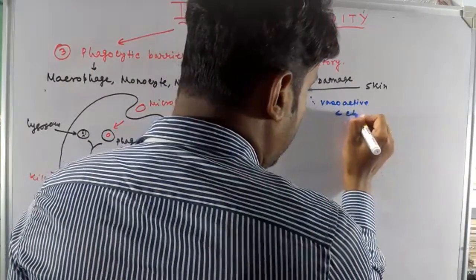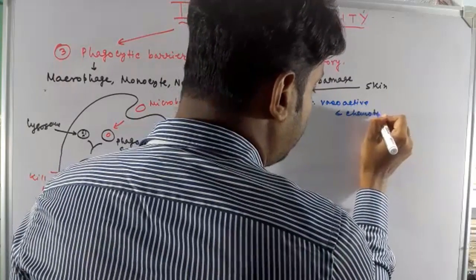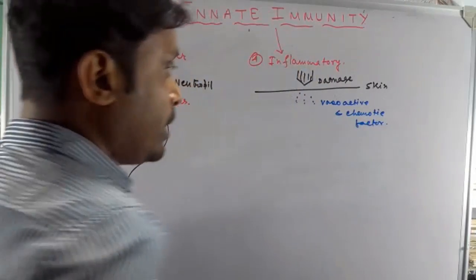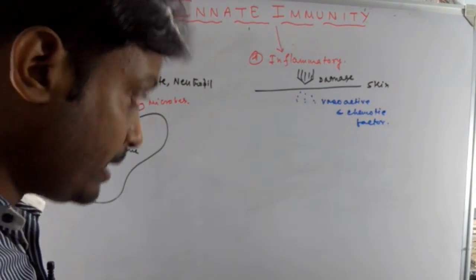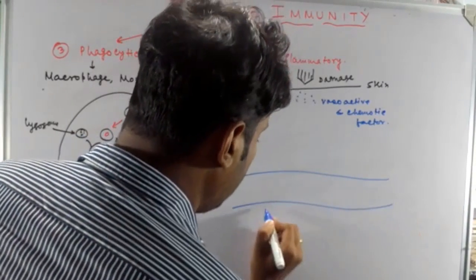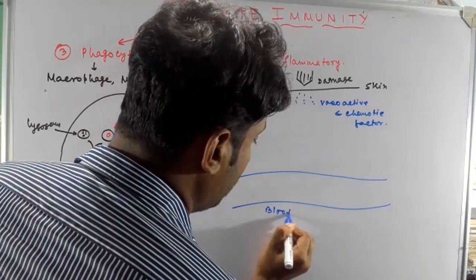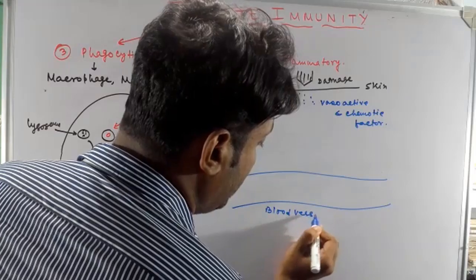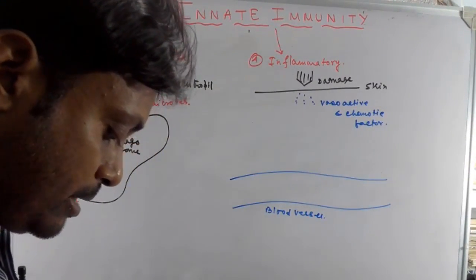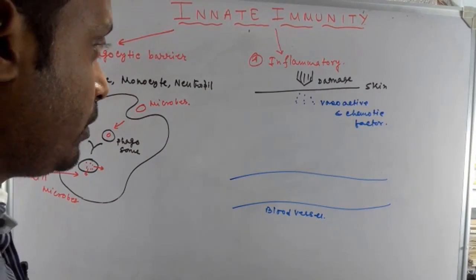From this damaged portion, the vasoactive and chemotactic factors are secreted, and if this is the blood vessel, many phagocytic cells are attracted into this region to kill the various microorganisms.